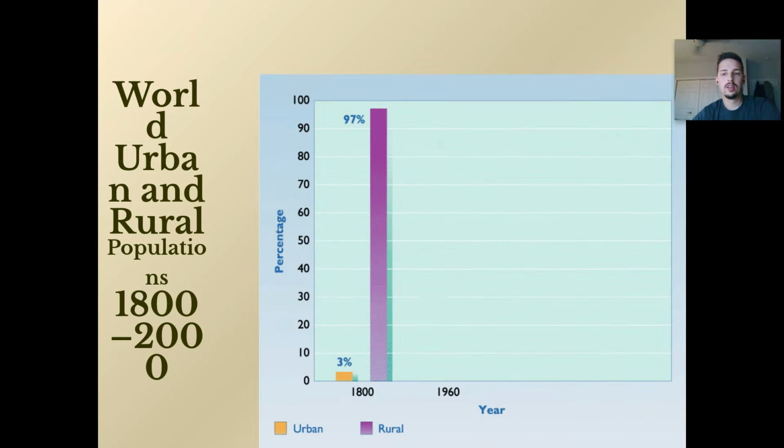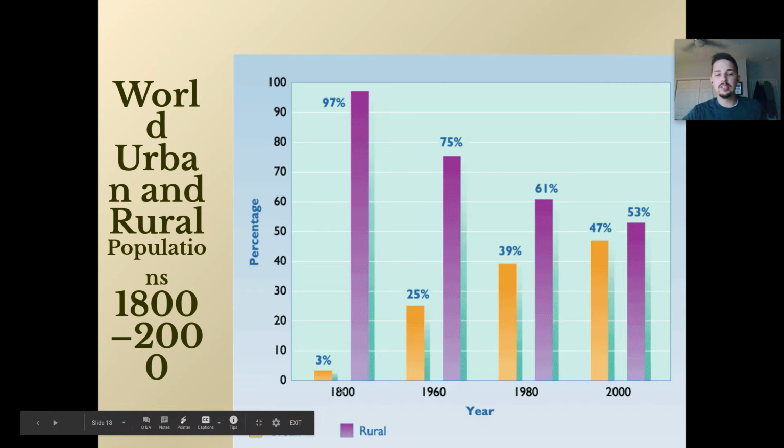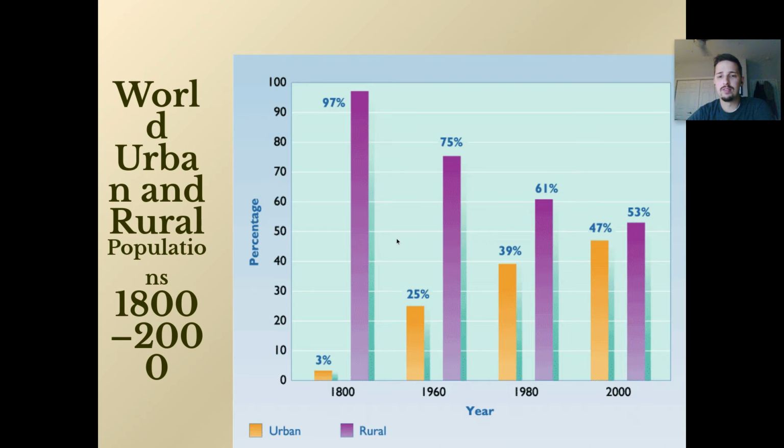Okay. I think this is the end. All right, so last slide, guys. World populations, urban and rural, from 1800 to 2000. In 1800, you had 3% of the population living in urban areas, 97% living in rural. And to show you the amount of people that have shifted from rural to urban, rural again means farming communities, not big cities.